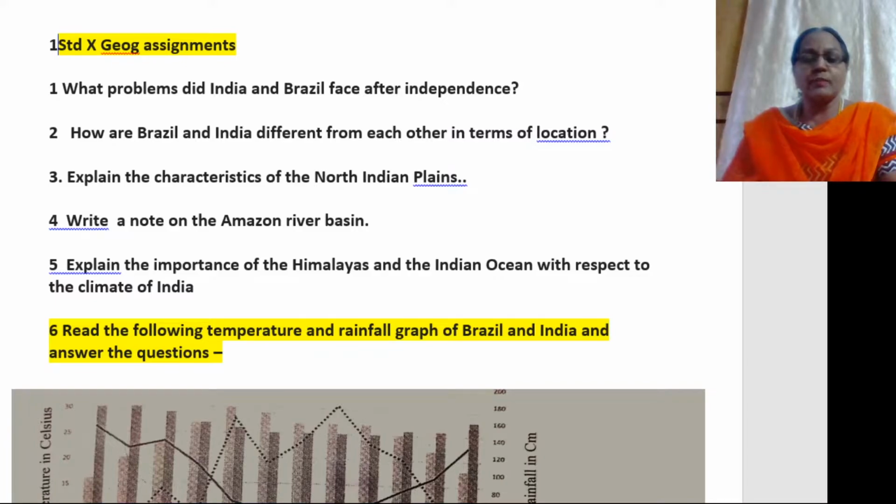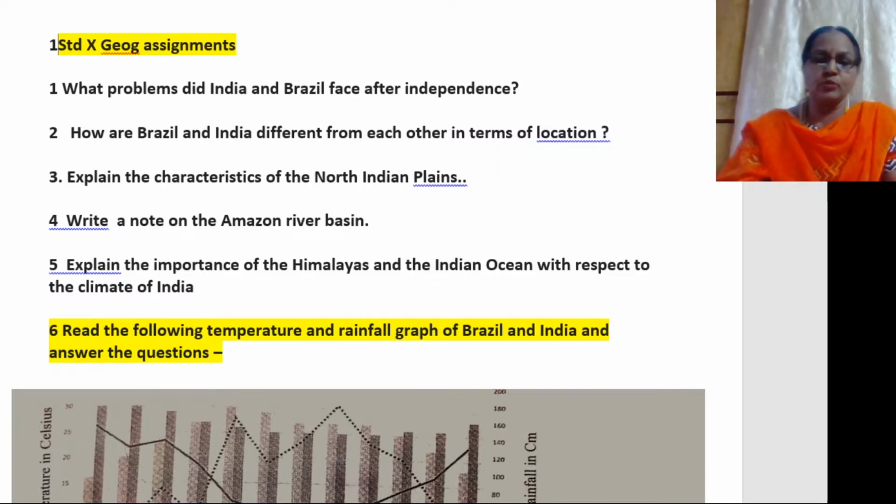Explain the importance of the Himalayas and the Indian Ocean with respect to the climate of India. Here we are going to talk about the origin of the southwest monsoon wind and how the Himalayas act as a hindrance to the southwest monsoon wind, with the result that the entire foothills zone of the Himalayas get rainfall. Now, 80% of India's rainfall is obtained from the southwest monsoon winds.